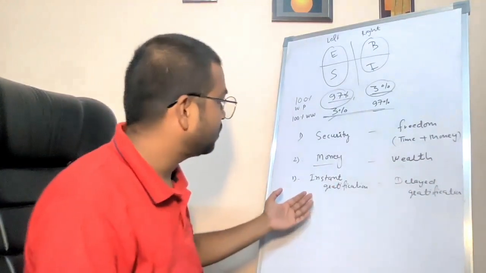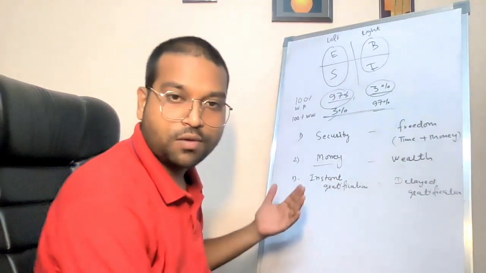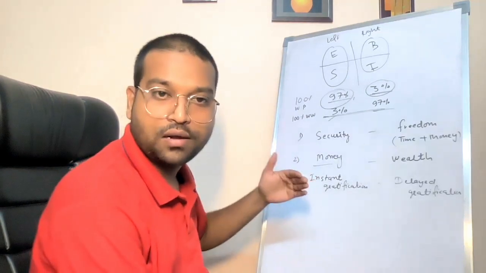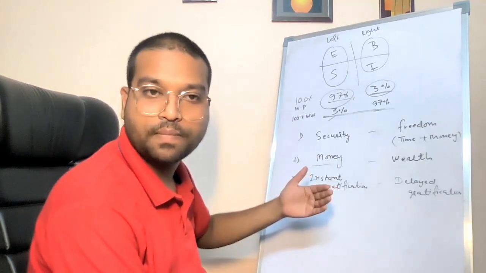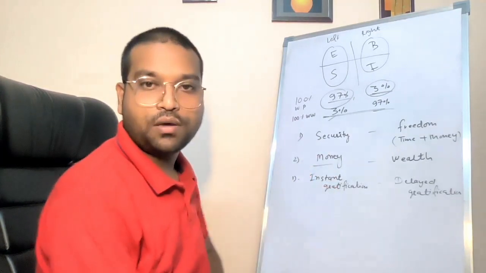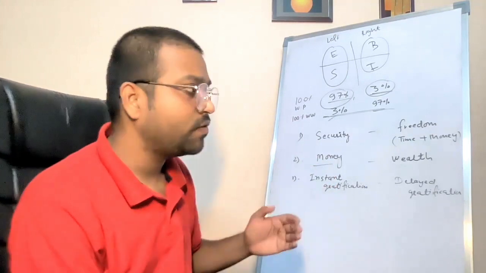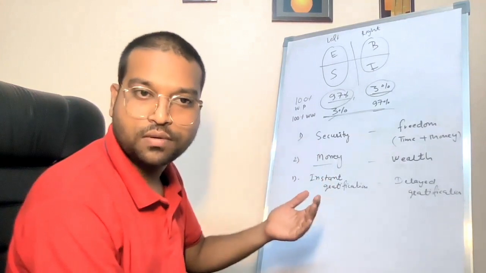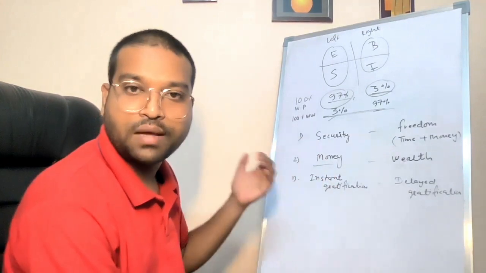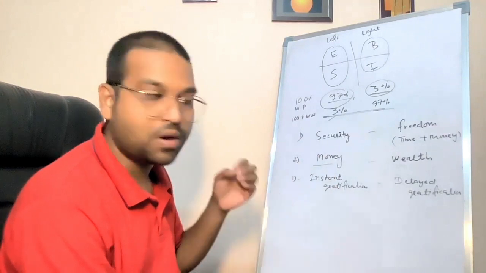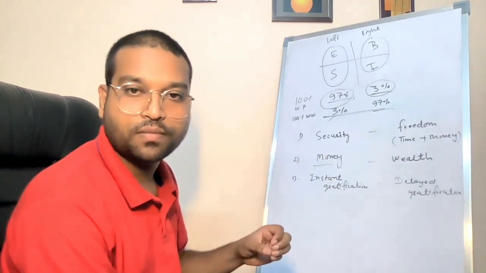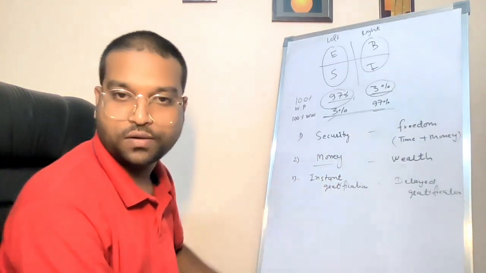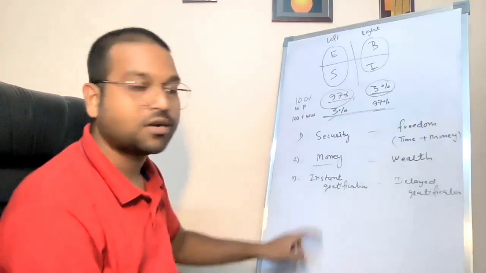Instant gratification means when I work for a month, I need immediate payment, just after a month. I will not be happy if my employer gives me salary after 1 year, because my monthly EMIs are there, my monthly expenses are there, everything is monthly. So I need money every month. I'm not okay if I get money after 1 year or 2 years. That is instant gratification.